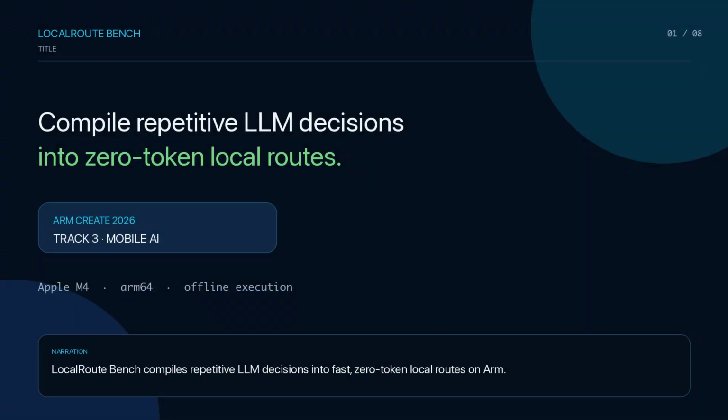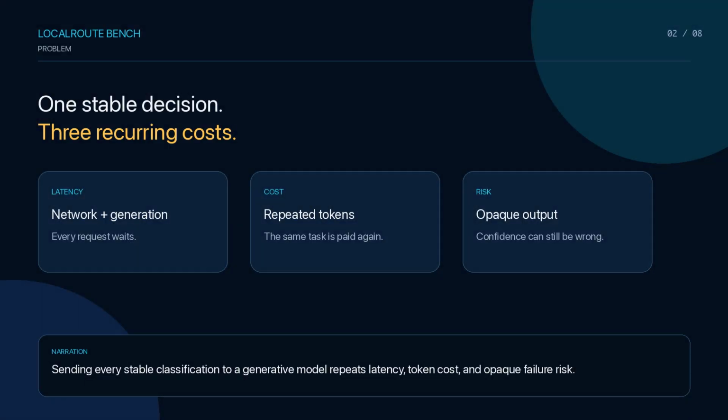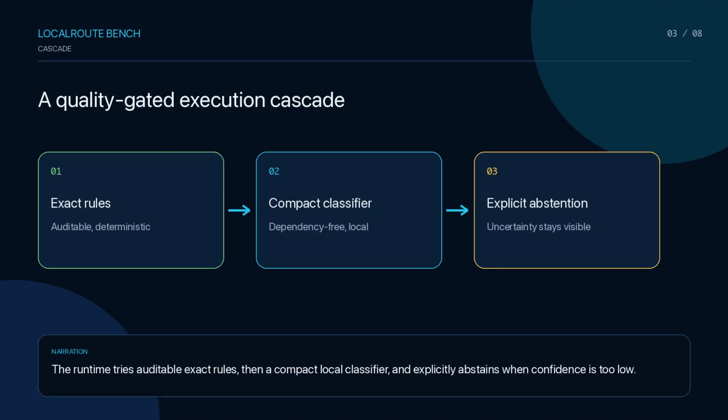LocalRoute Bench compiles repetitive LLM decisions into fast, zero-token local routes on ARM. Sending every stable classification to a generative model repeats latency, token cost, and opaque failure risk. The runtime tries auditable exact rules, then a compact local classifier, and explicitly abstains when confidence is too low.